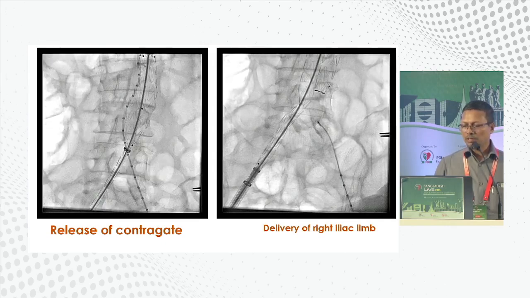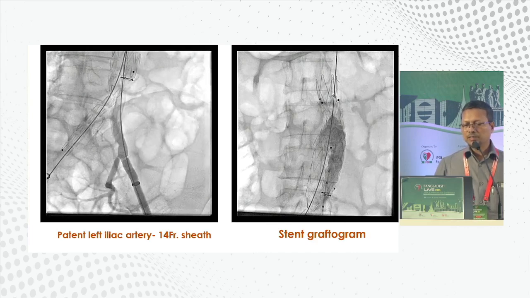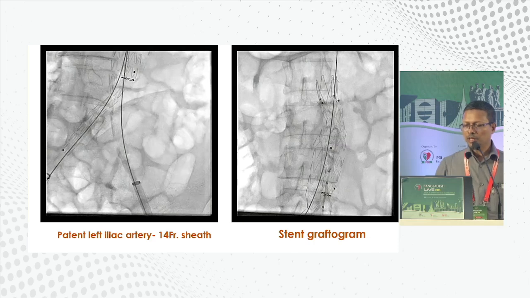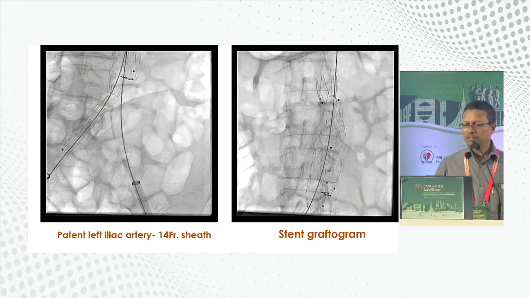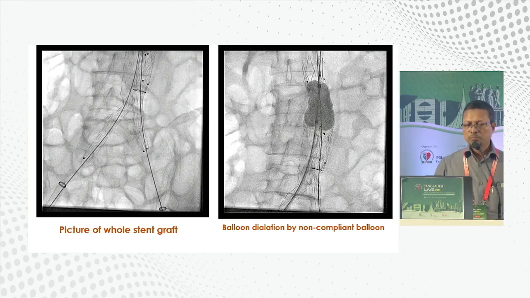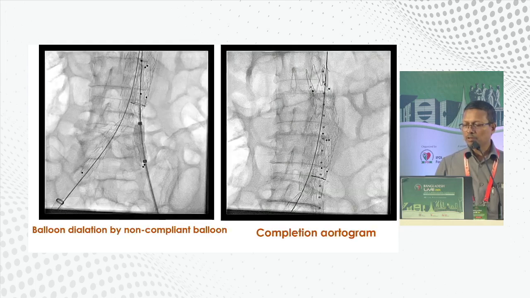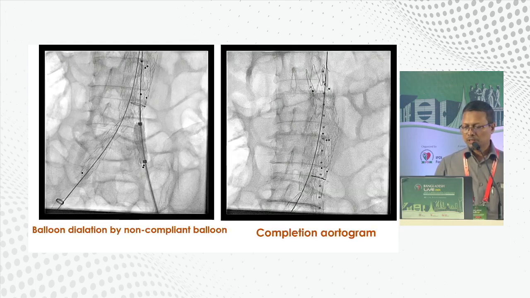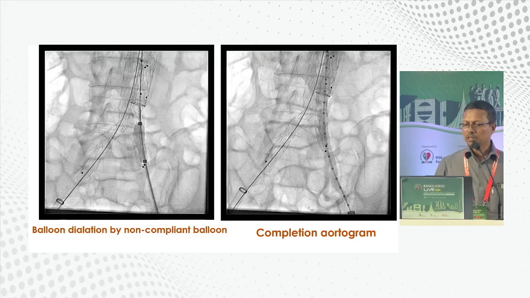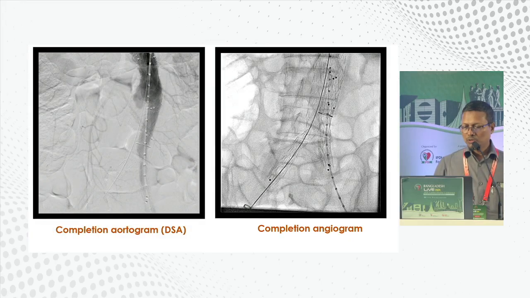Last of all, deployment of the left iliac stent from the left side. And the right one shows stent graftogram. There is no leak and we can't see the aortic aneurysm sac now. Picture of the whole stent graft, and last of all balloon dilatation by non-compliant balloon. And at the end of the completion aortogram, there is no leak. So this is last.